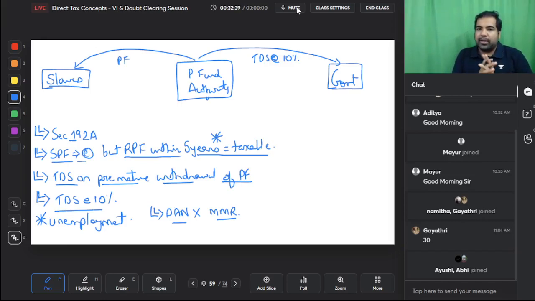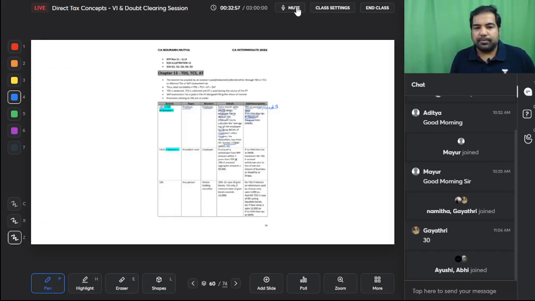Guys, this is 192A. I'll give you the shortcut. 192 is employees. Employees wanted to do Aram. This is premature withdrawal from PF account within 5 years. If you withdraw after 5 years, no TDS. If you withdraw within 5 years, but because of these reasons, no TDS. Otherwise, TDS is at the rate of 10%. If no PAN, then MMR. Let's have a look.